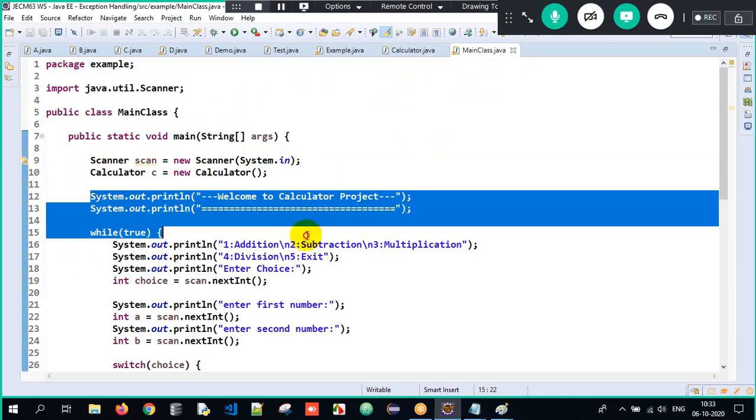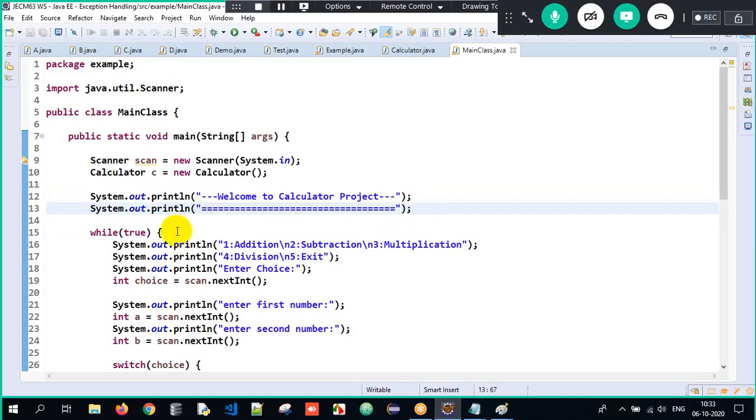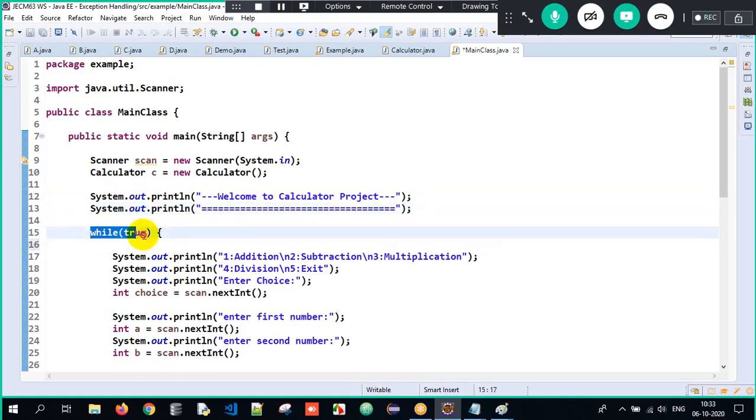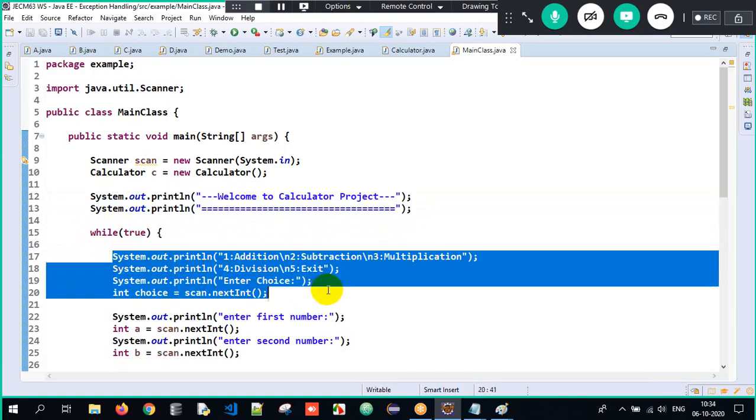So "Welcome to calculator project" will be printed, and I am writing everything within while of true because I have to keep on looping here. So first of all, this will get printed: 1 for addition, 2 for subtraction, 3 multiplication, 4 division, 5 exit. Whatever choice I give, it will be accepted.